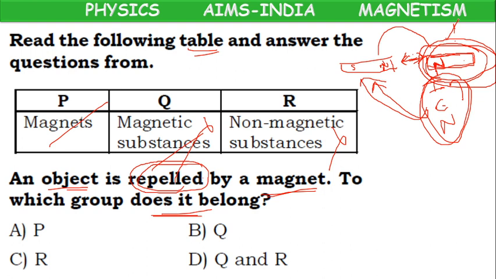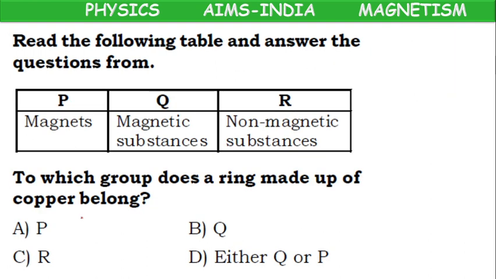So repulsion is the sure test for finding a magnet. So the answer is P. Repelled by a magnet means the object which we have brought will be a magnet. It belongs to group P.